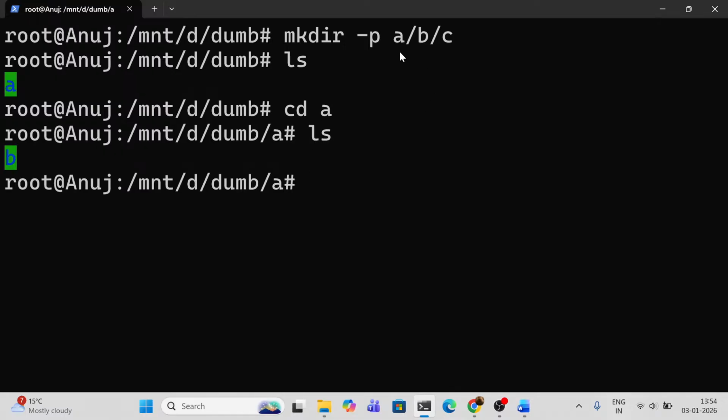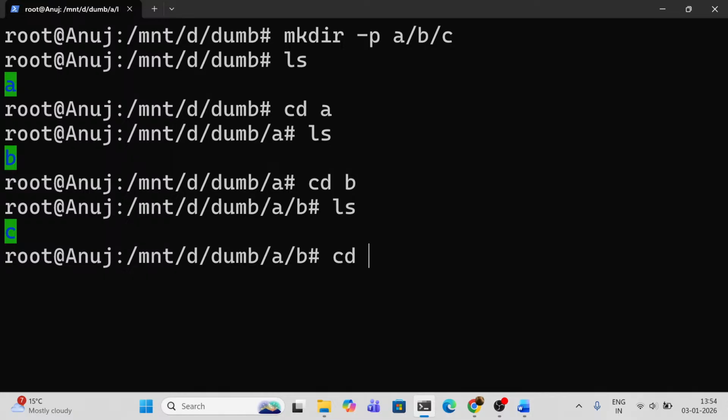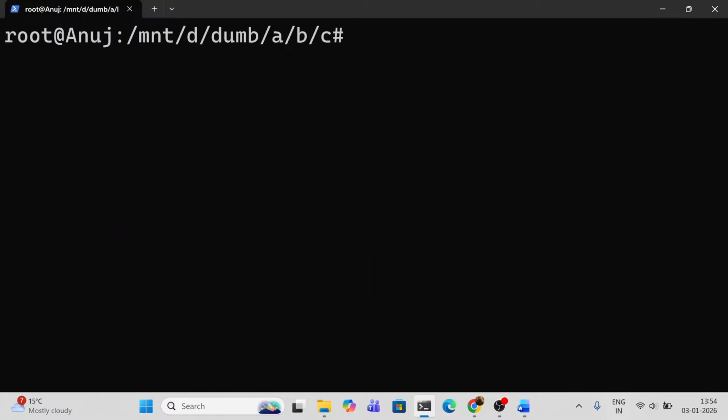Now I told you, inside A there is B and then inside B there will be C. See, I have to go to B, cd B. Now I'm inside the B folder. Now I have to go to C folder. Look for the C folder. Now let's go cd C. I'm inside C folder. Now let's look for a unique command.